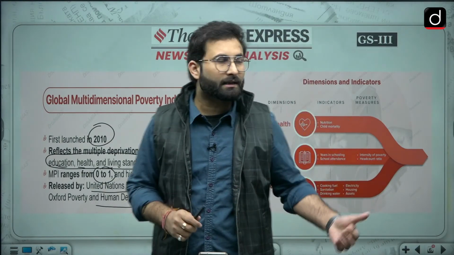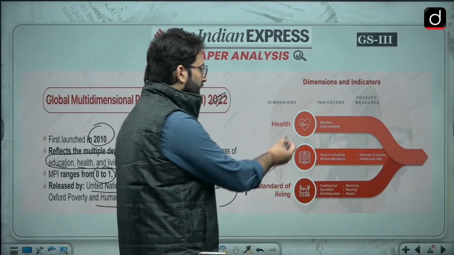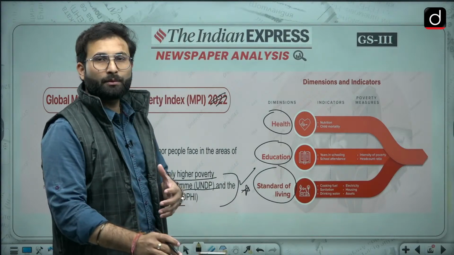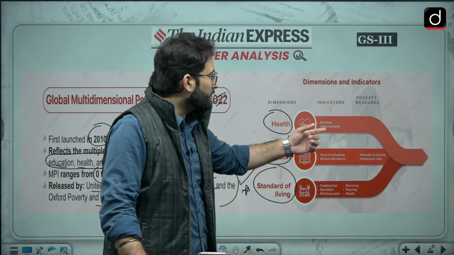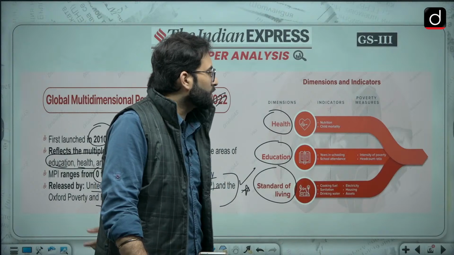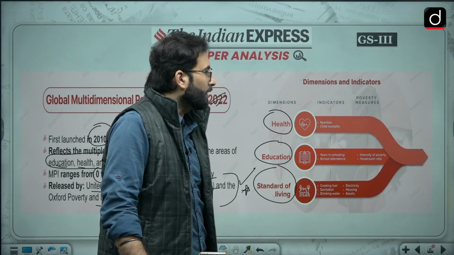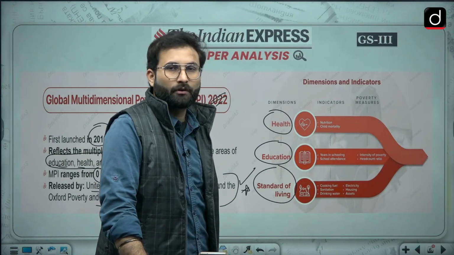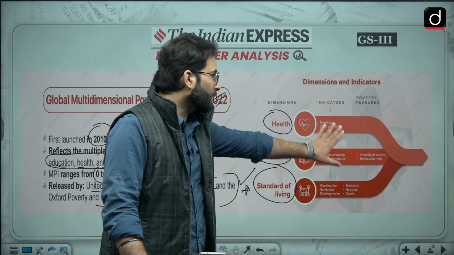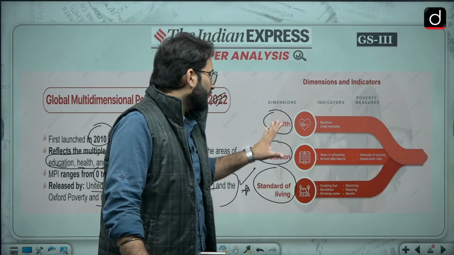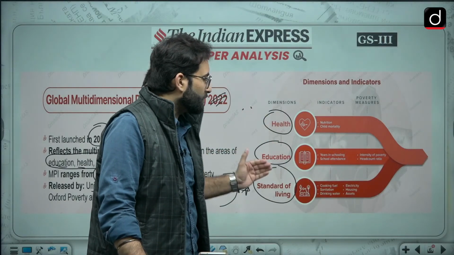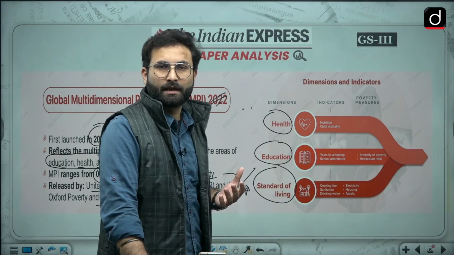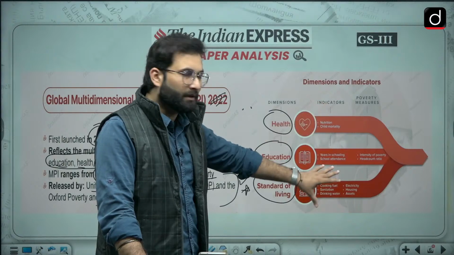When we are talking about indicators, health is one, education is there, and standard of living is there. There are 12 indicators they have given: nutrition, child mortality, years of schooling, school attendance, intensity of poverty, headcount ratio, cooking fuel, electricity, sanitation, housing, assets, drinking water. You don't have to remember all these indicators. The only important fact is there are 3 categories, health, education and standard of living, on which we are deciding this Multidimensional Poverty Index. If you remember a few of them, that would be good.